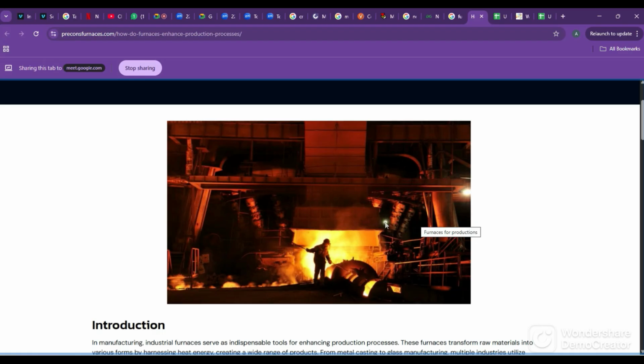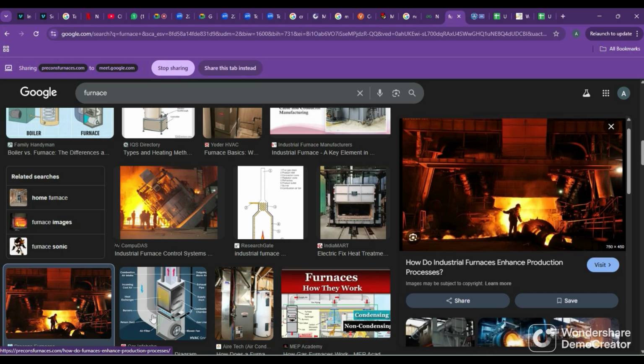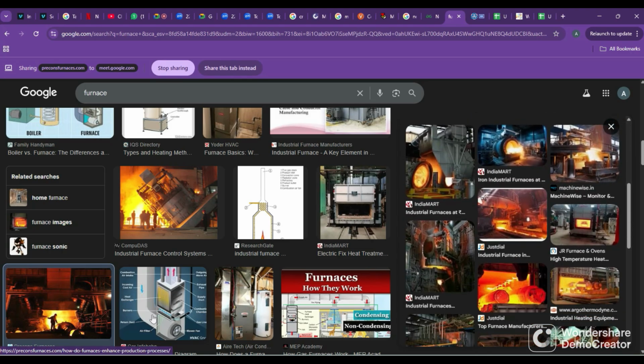But like this, we can't exactly say what is happening there. So we learn the schematic diagram of a furnace, a simpler form.